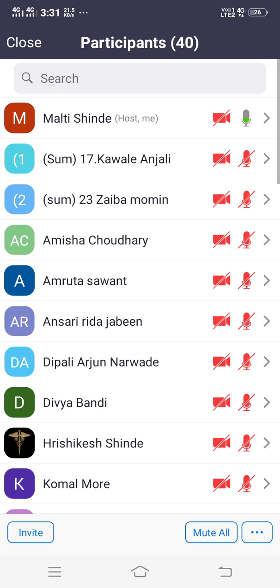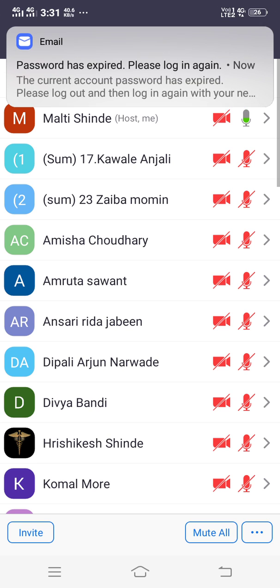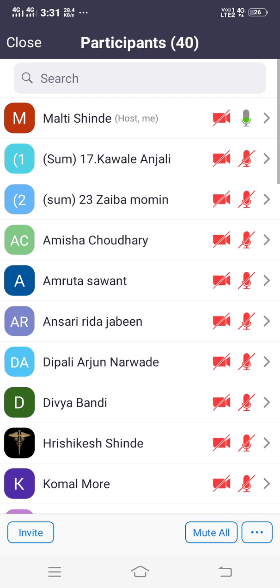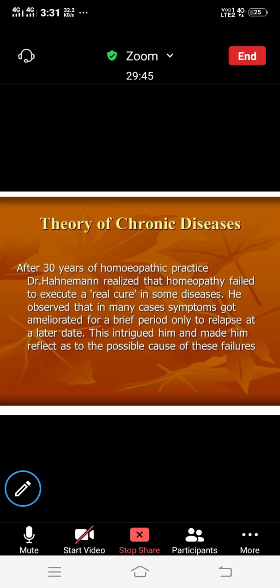So now we are discussing Hahnemann's theory of chronic diseases. What is the theory behind these chronic diseases? All of you know the seven cardinal principles of homeopathy. So which are they? Seven cardinal principles of homeopathy. Anyone?